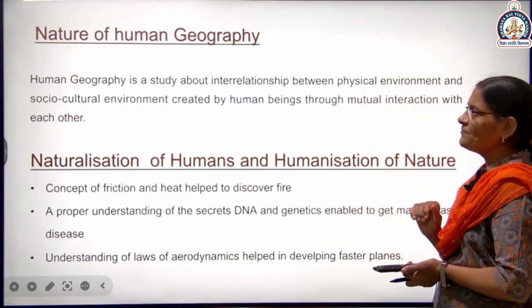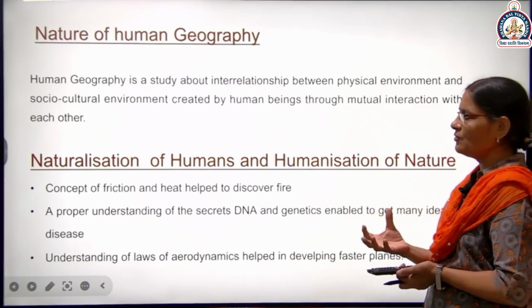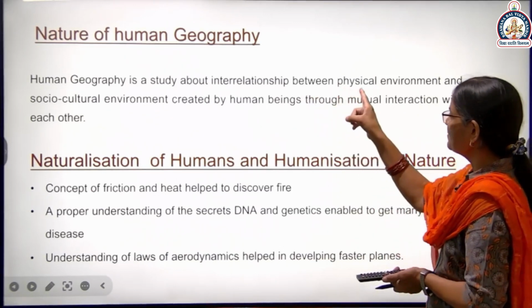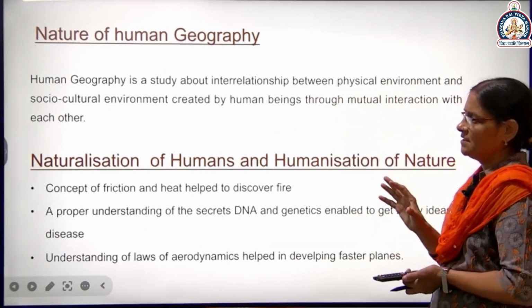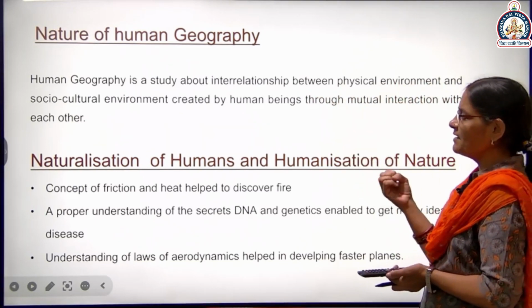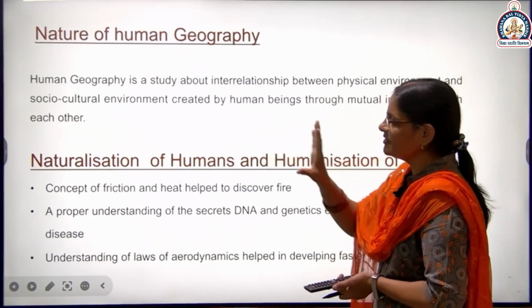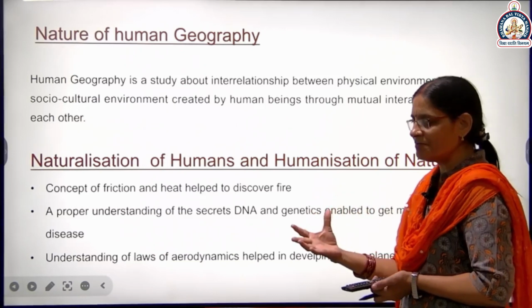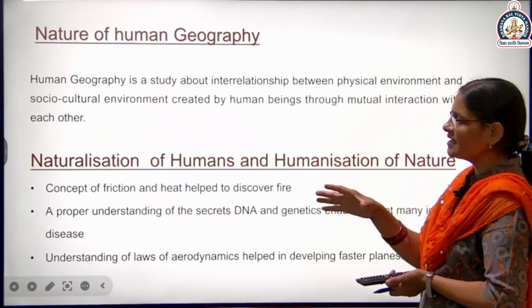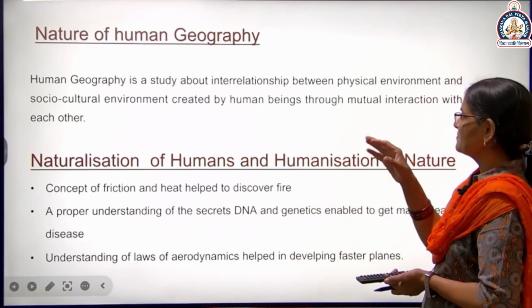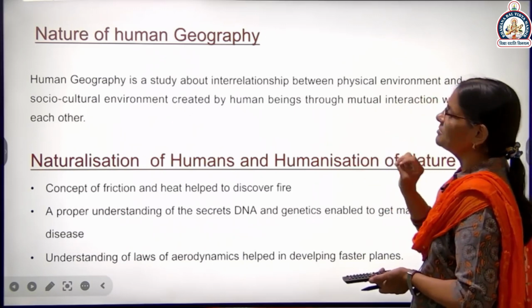So what is the study in human geography? The relationship between the physical environment and the social-cultural environment created by human beings. Who created the social-cultural environment? Human beings. Which type of relationship is there between them?